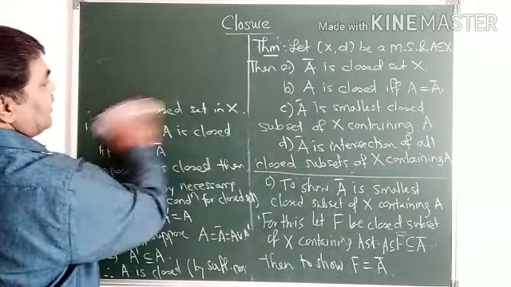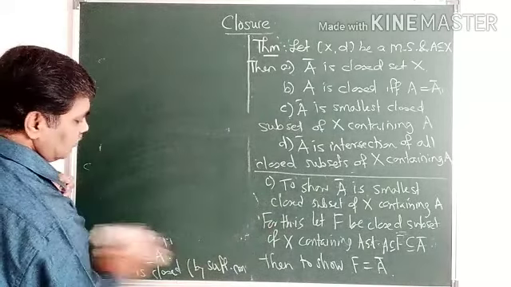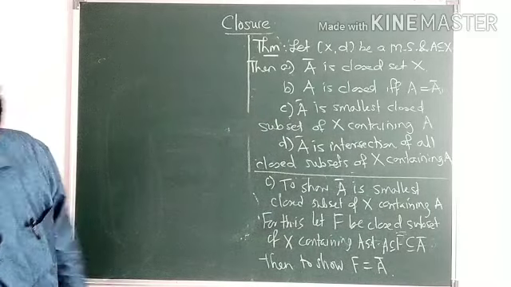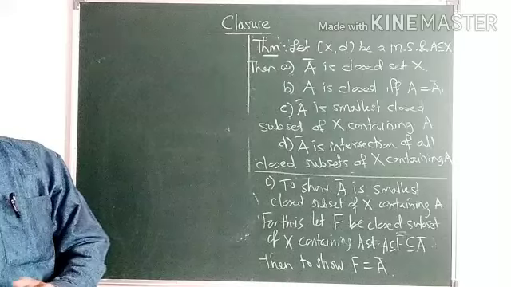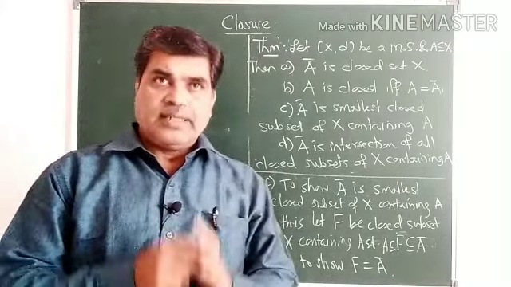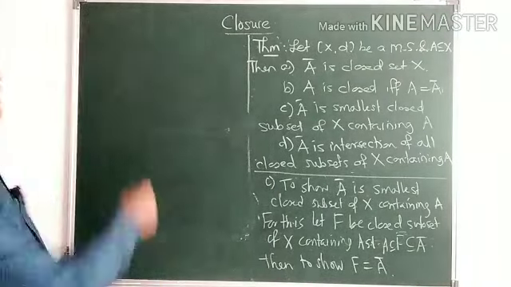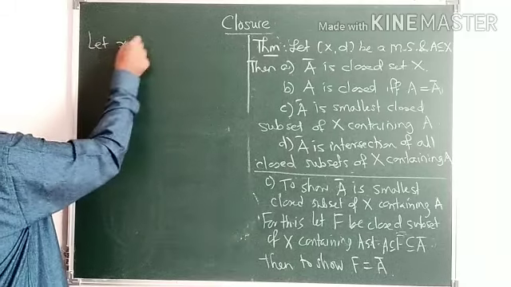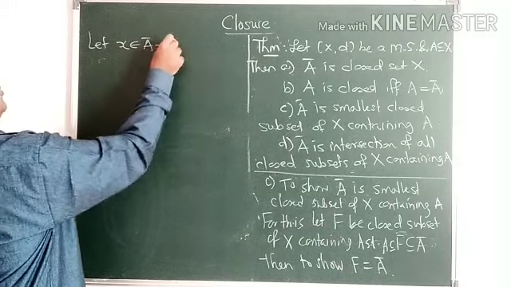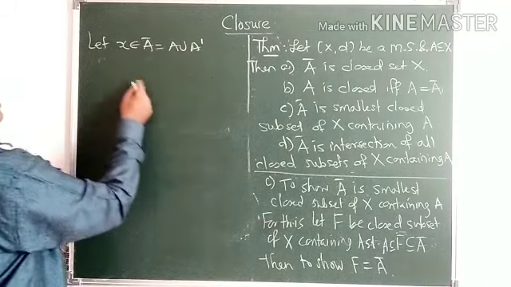So take x belonging to A closure. So we'll take some element in A closure. Let x belong to A closure, which is equal to A union A dash.